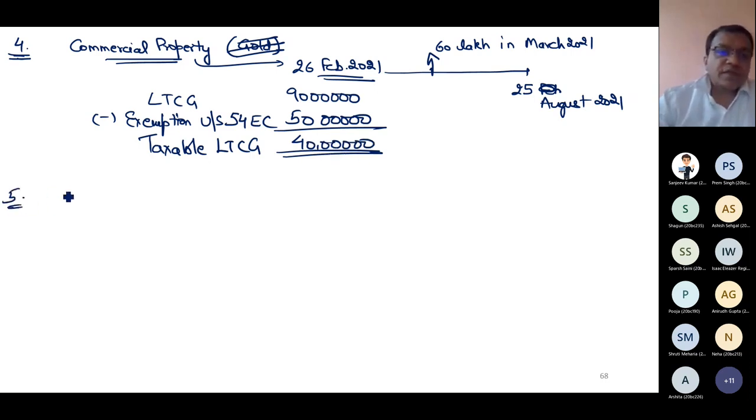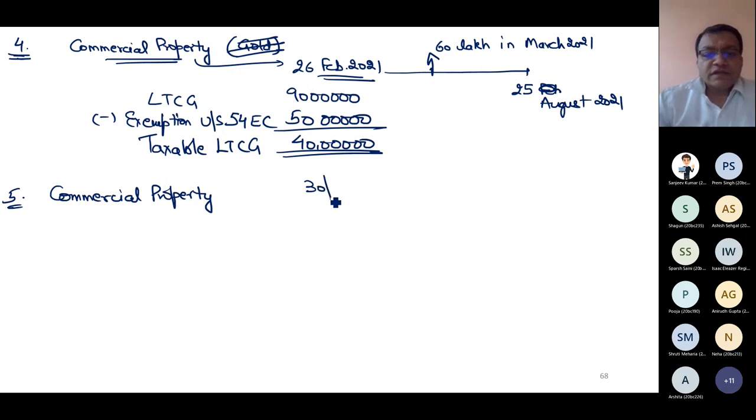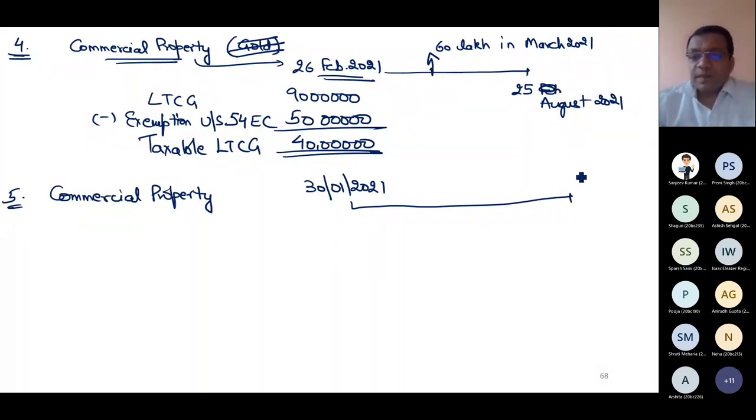Illustration 5. I have sold a commercial property on 30th Jan 2021. The 6 months time limit is Feb, March, April, May, June, July, that is 29th July 21.